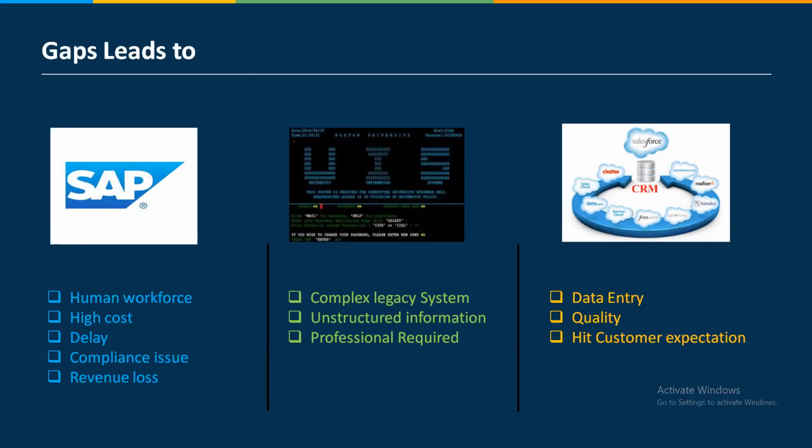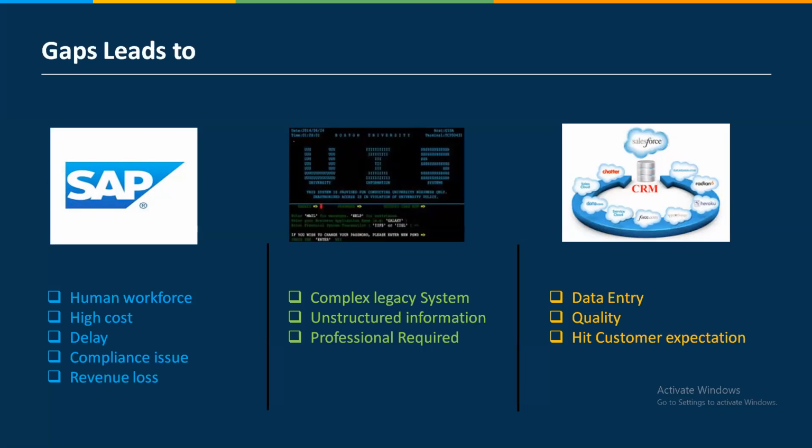SAP, mainframe, Salesforce: there are certain gaps in using them. What are the gaps? With SAP, a human workforce is required, and the software has a high cost. With mainframe, there is a complex legacy system, so I need to understand the mainframe before I can work on it. With Salesforce, there is huge data entry, which leads to quality issues. Not only this, as I told you, PDF and Excel are also process automation tools.